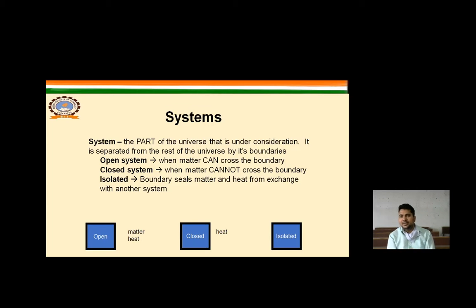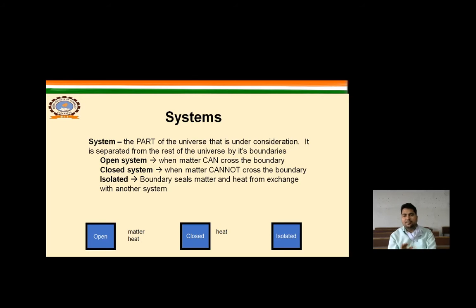The universe is under consideration, because every substance which exists in nature must exist in a system. One is the open system, another is the closed system, then the isolated system. When matter can cross the boundary, this is called an open system, in which energy and mass both are transferred.